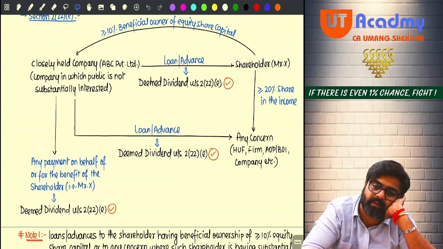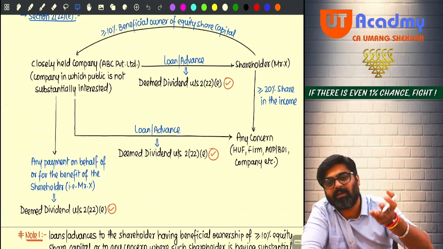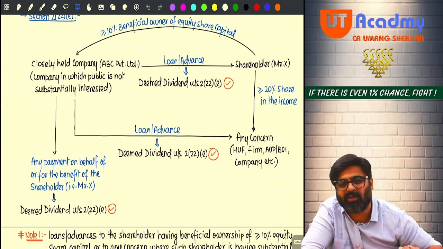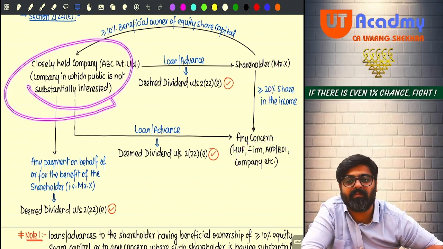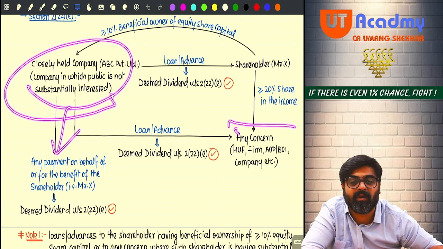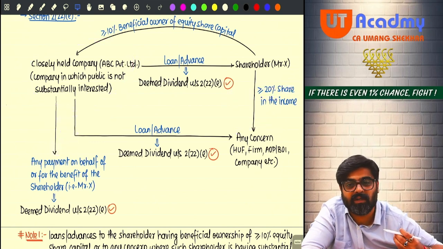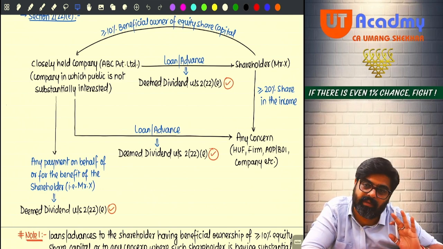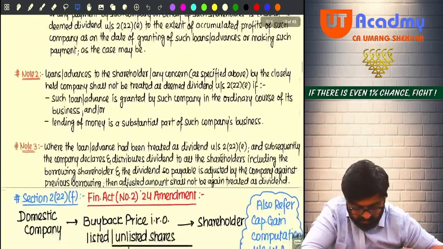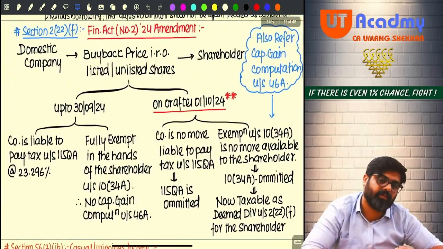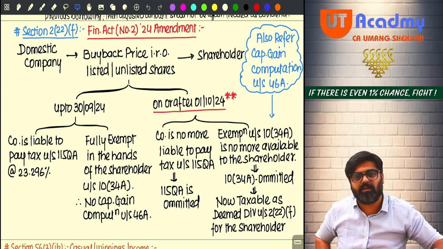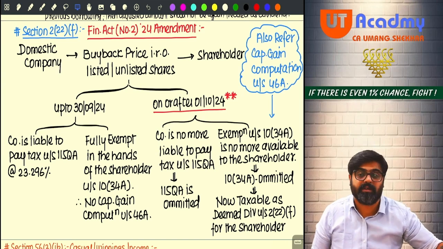Will you remember? What if that loan advance is given to a concern where the shareholder is having a substantial interest, then also deemed dividend? What if the closely held company pays some amount on behalf of the shareholder? Hello sir. Then also it is a deemed dividend. Will you remember? Everyone, 222A to E done. Okay, no? Now come to F. Now you read this. I'll not explain because I've already explained this part with the capital gain chapter. Please read it.